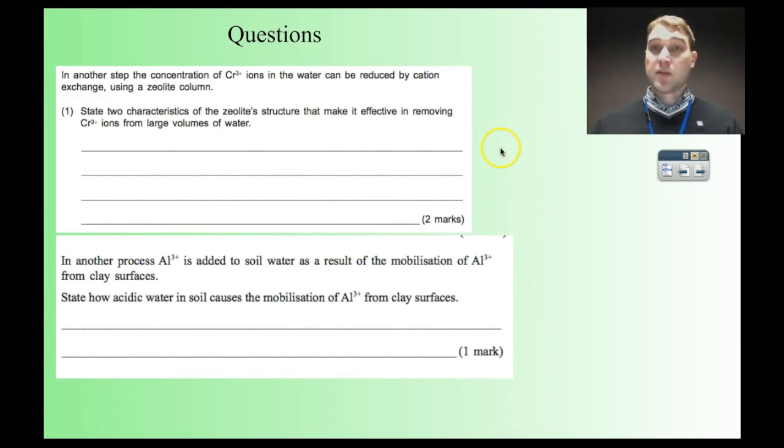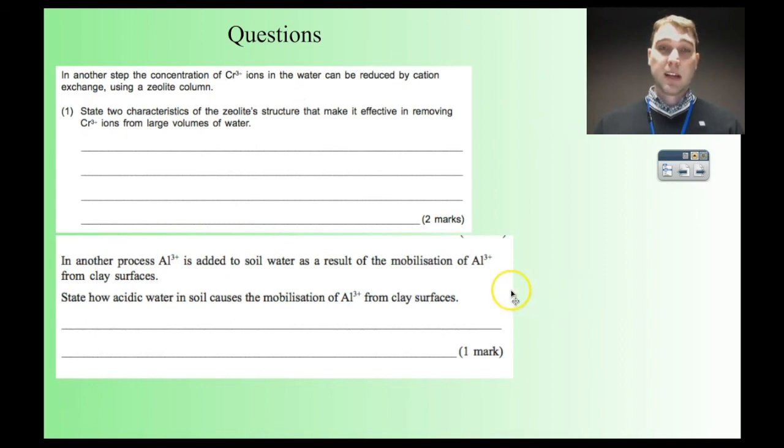The zeolites are porous, so they have those holes so the water can flow through them. As the water flows through, it can deposit the calcium and magnesium ions, or in this case, chromium ions, on the surface of the zeolite. Zeolite also has a large surface area, so there's a large surface area for that exchange to occur over. There's lots of opportunity for chromium ions to replace other positive ions on the surface of the zeolite. It's solid, so it doesn't dissolve in water, so that's a plus. And the main thing really is there's a negative surface charge on the zeolite. So the zeolite has a negative surface charge, so electrostatic attraction can occur between the chromium ions and the zeolite.